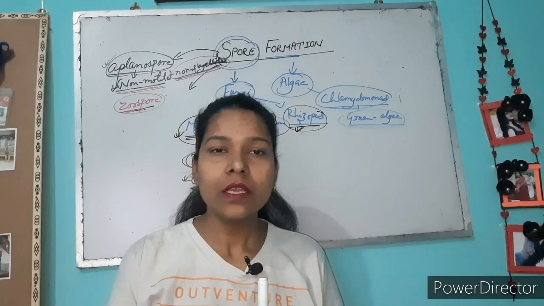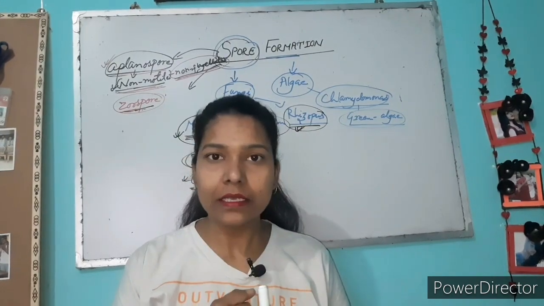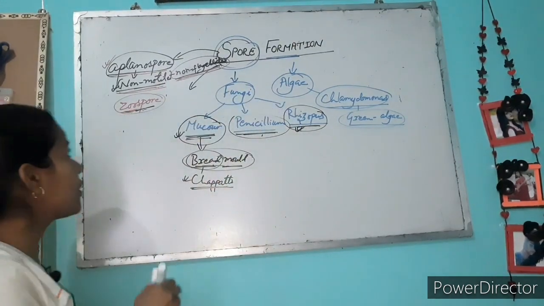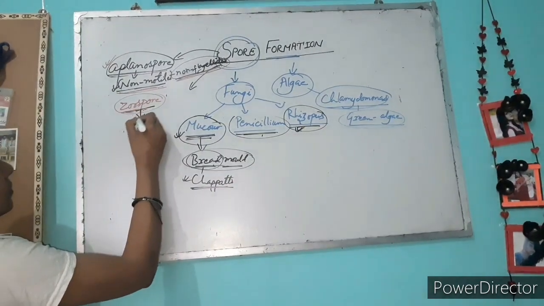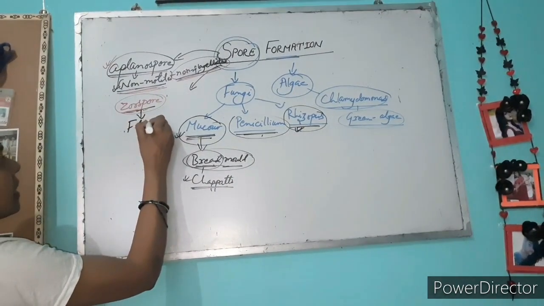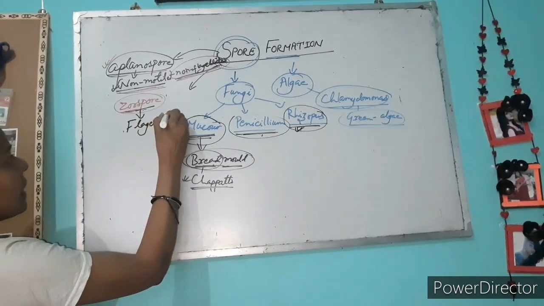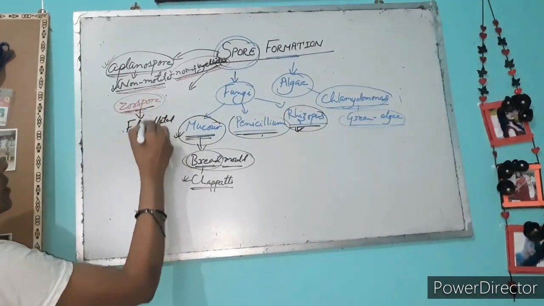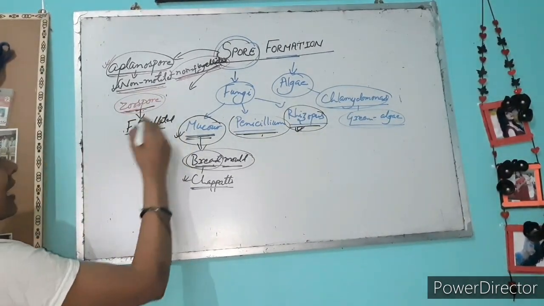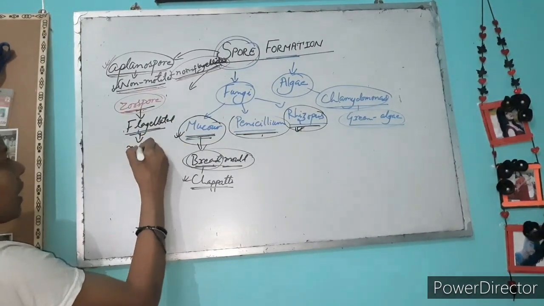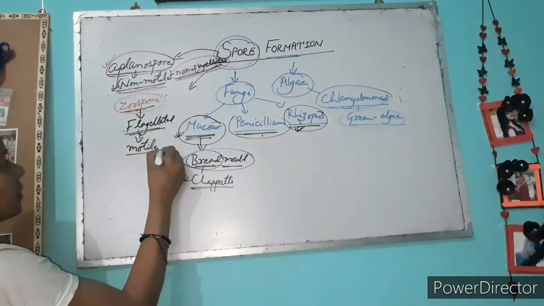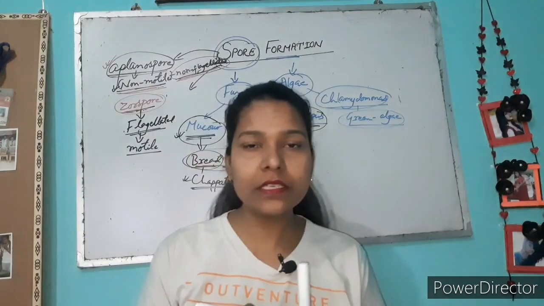How is it possible? Because of the flagella. This kind of spore has flagella, so it is known as flagellated. Okay, it is a flagellated spore and it is motile. Are you getting the point? What is it?